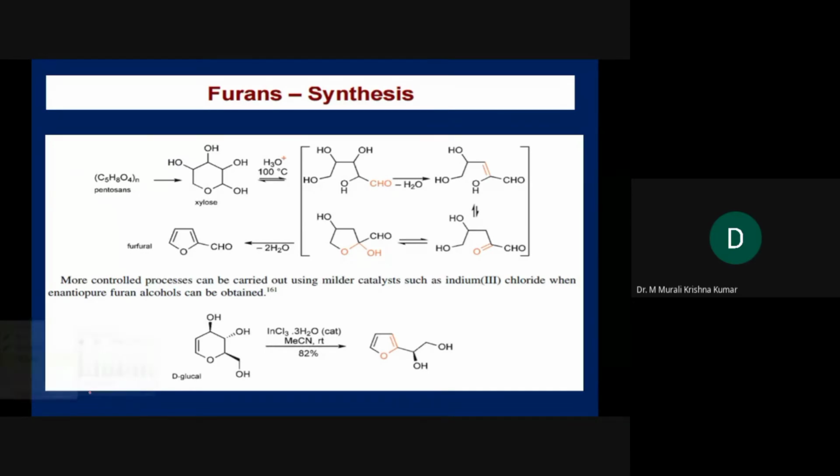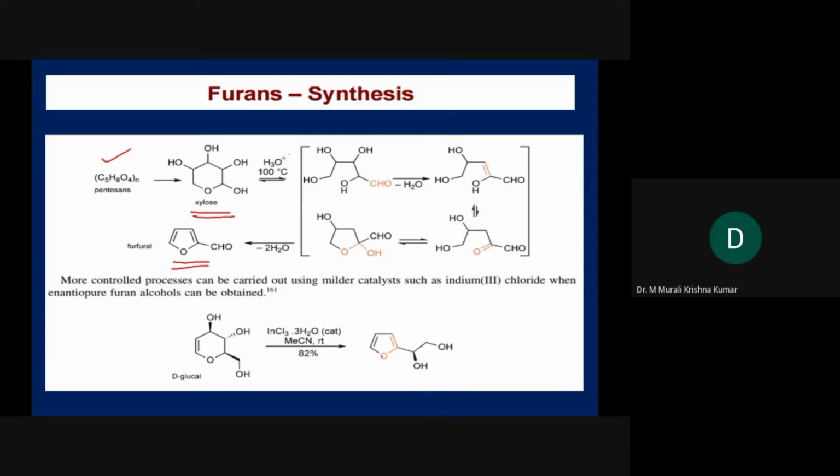Furan was actually obtained by destructive distillation of starchy materials. If you take xylose, obtained from pentosans, and heat it in the presence of an acid, it will undergo a series of dehydration reactions to ultimately give you furfural. This is one of the oldest and very popular methods still being used in industry.